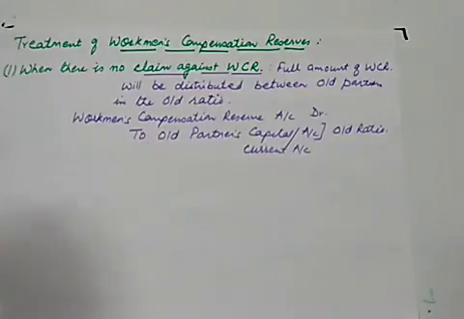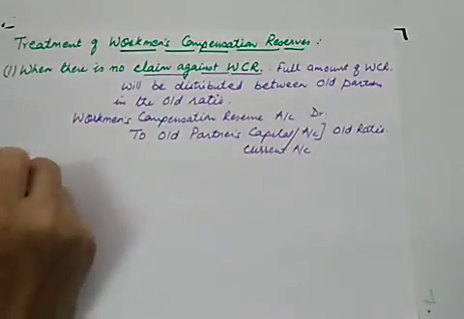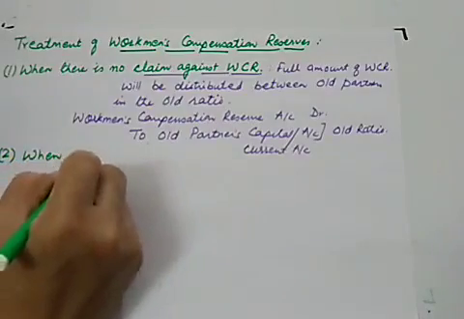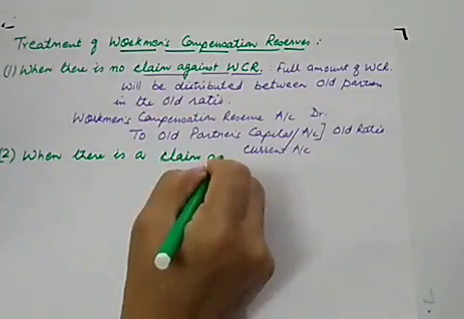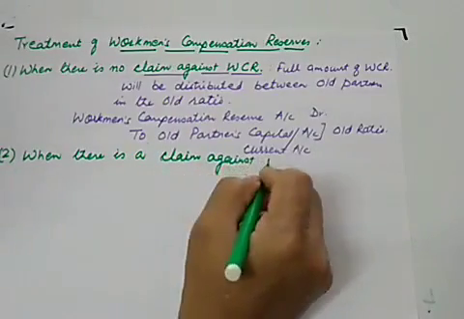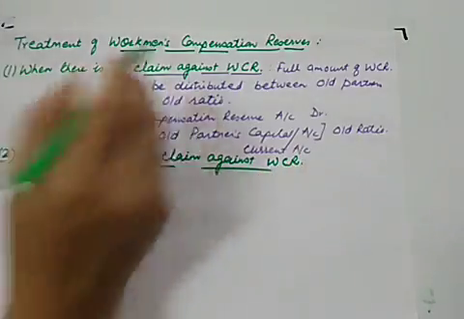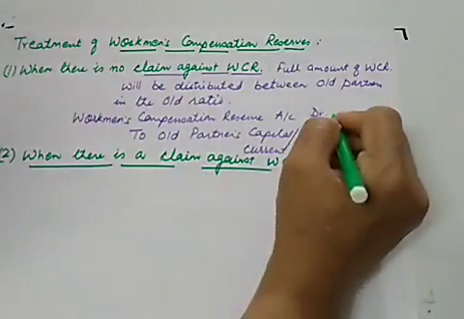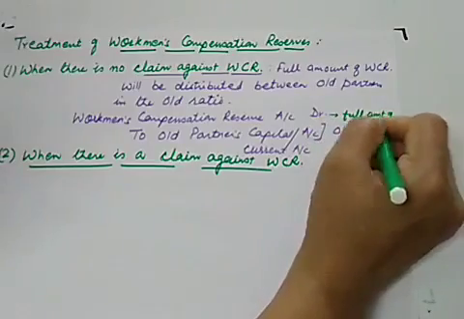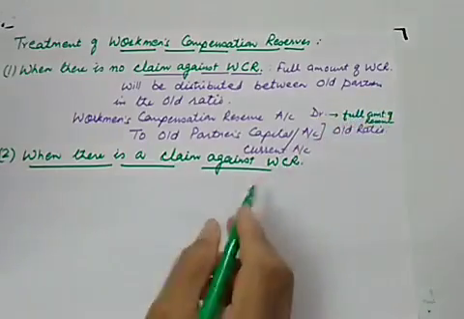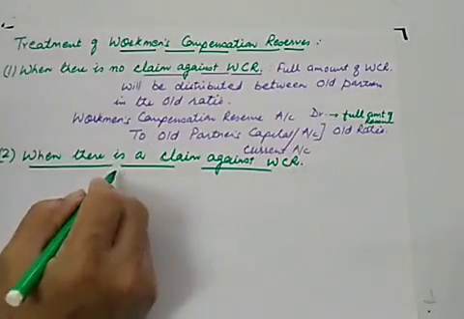Now see the second situation. What will happen if there is a claim against workman compensation reserve? Here there was no claim, so we distributed the full amount of reserve. But whenever there is a claim, there will be three situations. So let us see all these three situations.